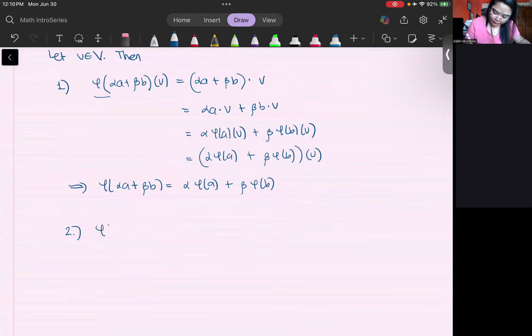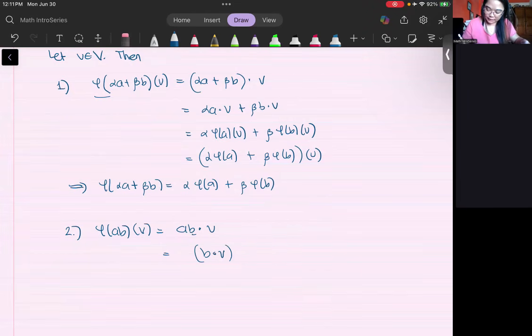So phi of AB of V would then be AB acting on the element V. One of the axioms of a module over an algebra is that if you have this, you take the rightmost element, you act with that first on your V, and then you have A acting on that element.